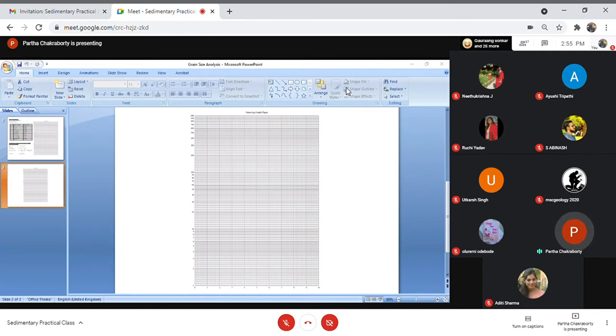So what is the range of data? That is 2 minus 0.062. This is the total range of data, and I have to distribute this total range within these 100 small squares. Is it clear? Yes, sir.